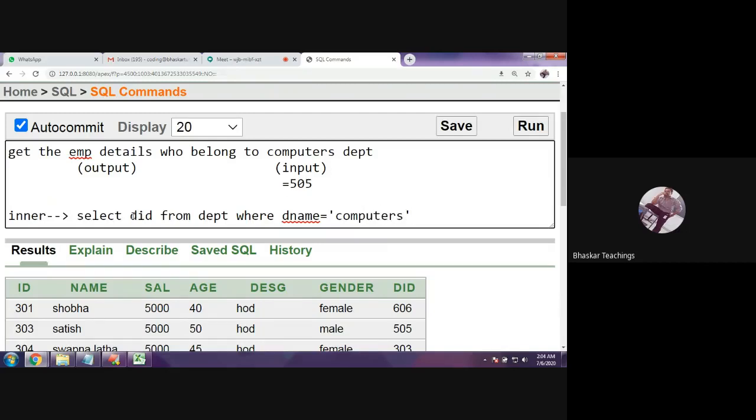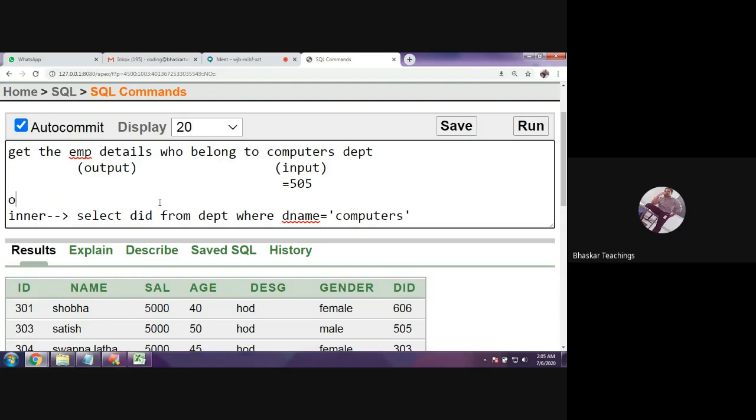Because we know subqueries also require a common column. The common column is department ID from the staff table as well as the department table. So you get the department ID from the department table and you match it with the department ID of the staff table and retrieve the staff details who belong to this particular department ID. Okay, so this is the operation.